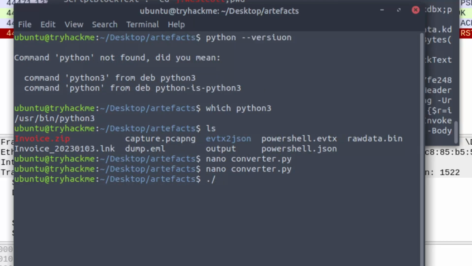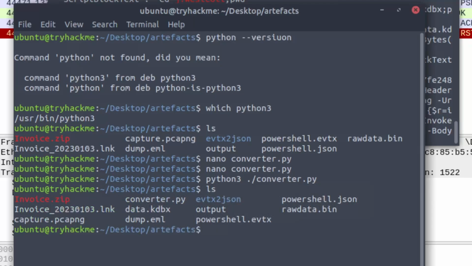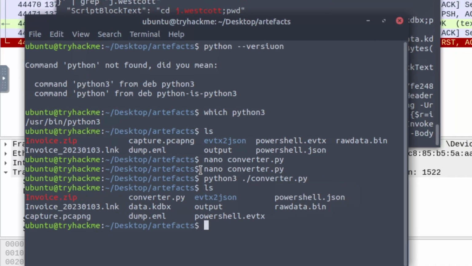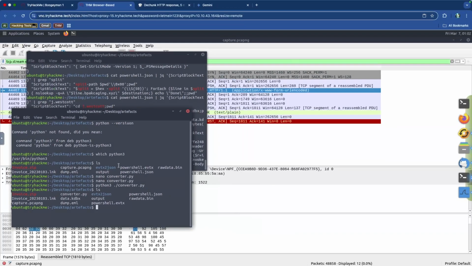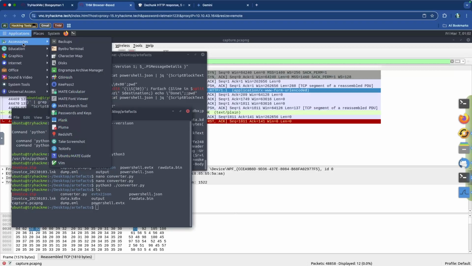And let's see if we can actually get this file to work. So we're going to use the converter.py, and it's going to run. And now let's see if we have a data.kdbx, which we do. And now we've got to see if we can actually open this thing. I don't know if KeePass is actually even installed, or how I would even read KeePass. So let's see if we have KeePass over here.